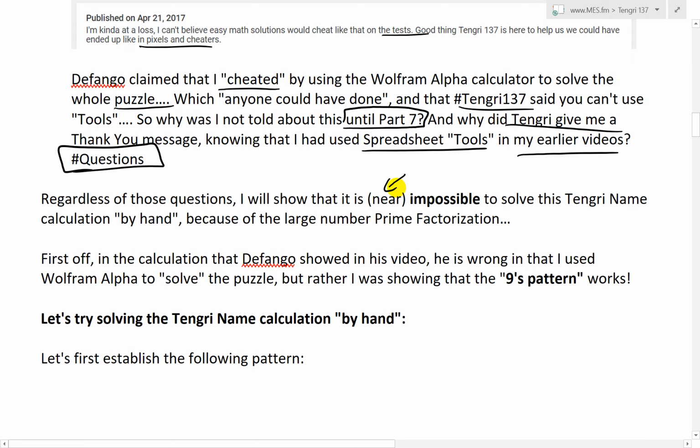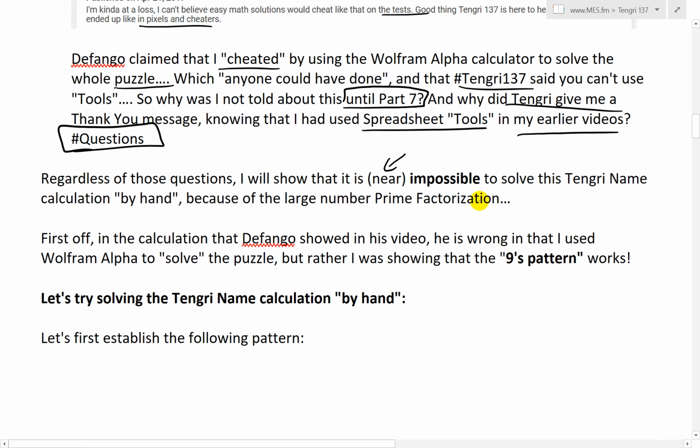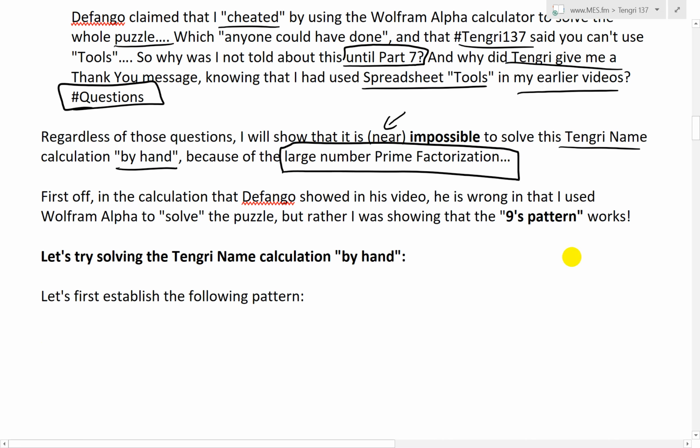Regardless of those questions, I will show that it is near impossible, pretty much impossible, to solve this Tengri name calculation by hand because of the large prime factorization required in the calculation.